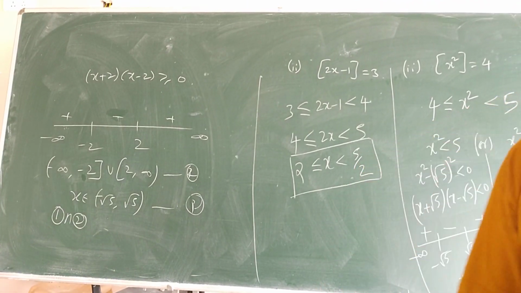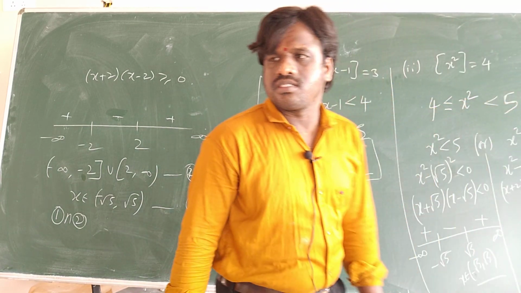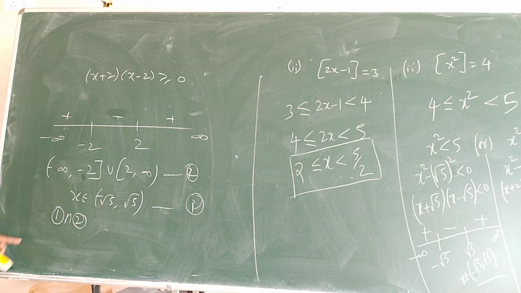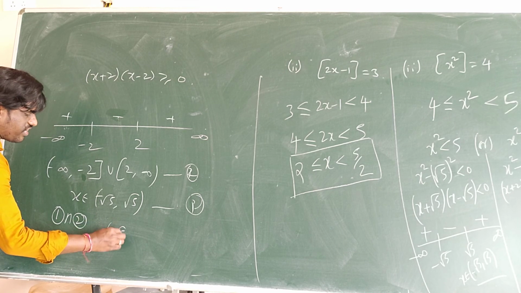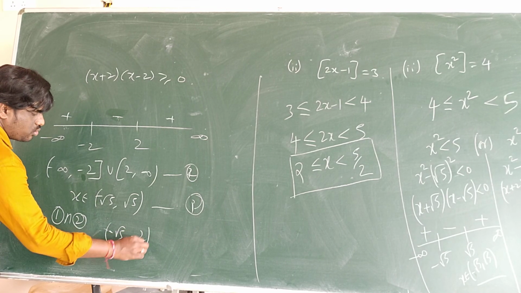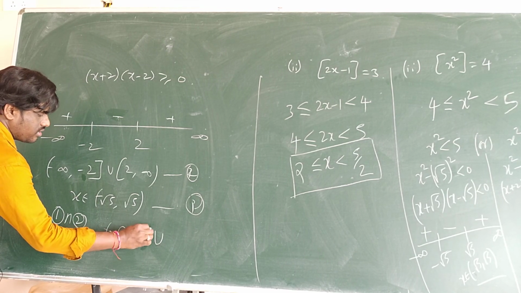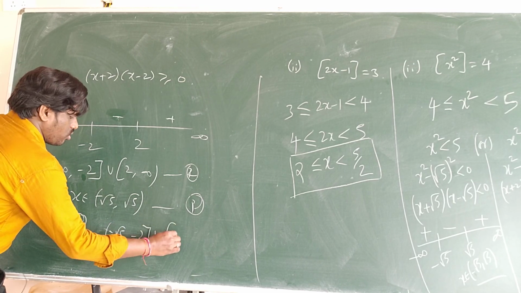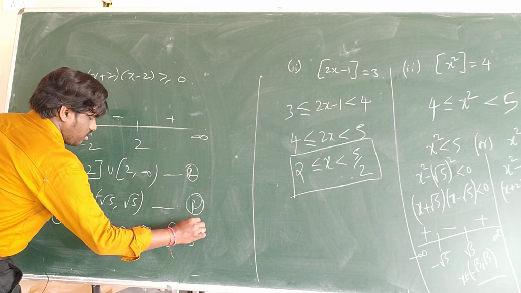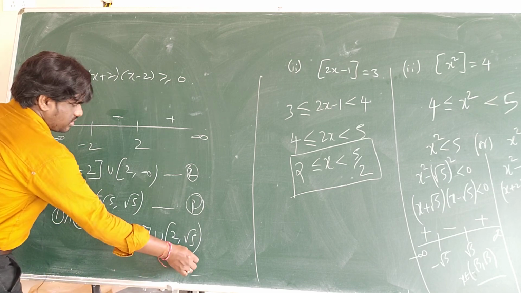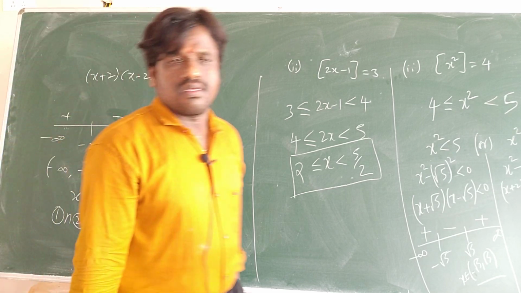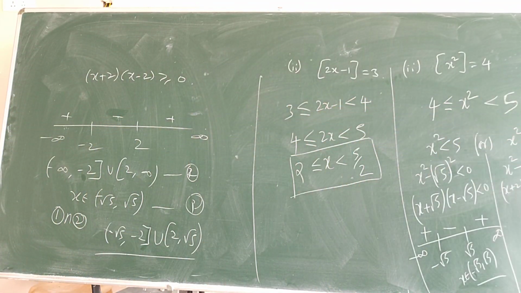Right? Root 5 value is how much? 2 point something, more than that. So here, in both, the common points will be what? Minus root 5 comma minus 2 union 2 comma root 5, open. So this is the answer. Clear?